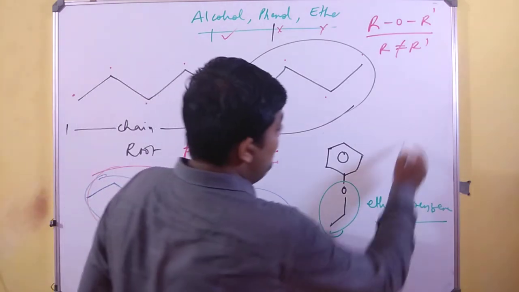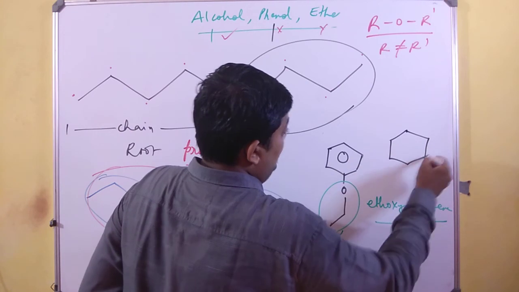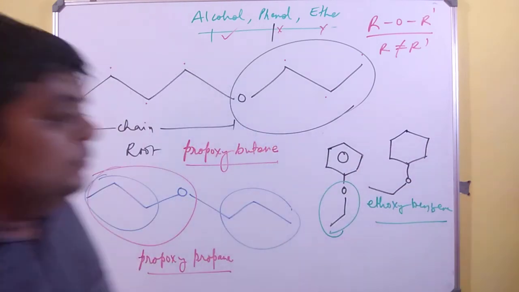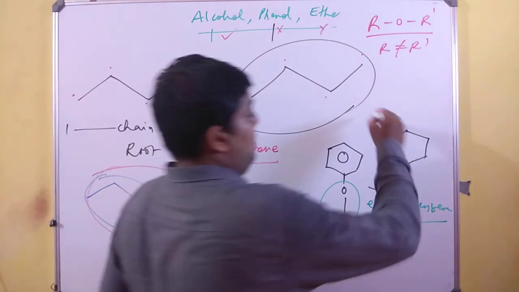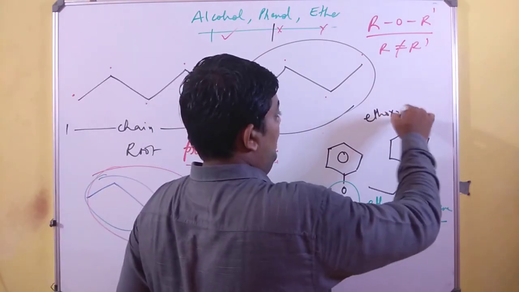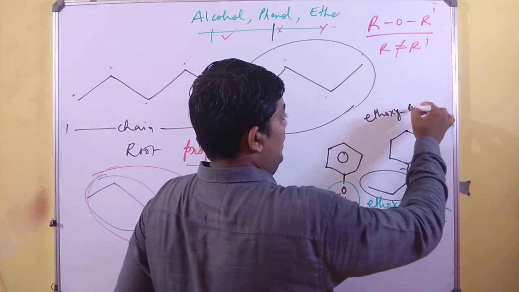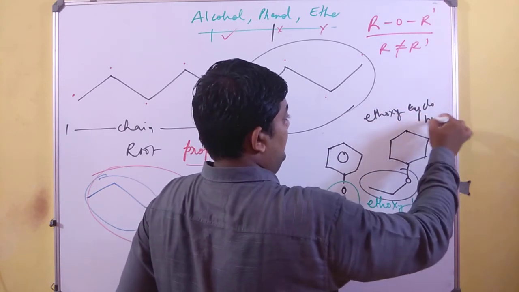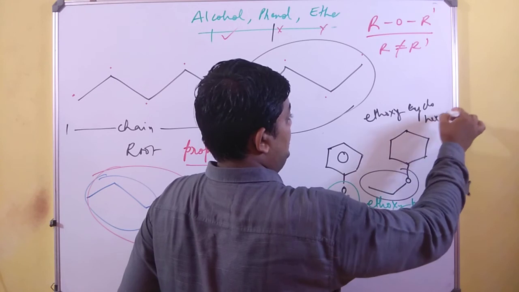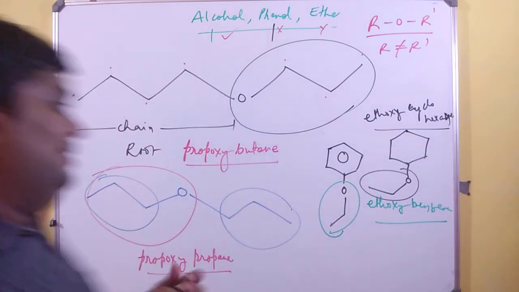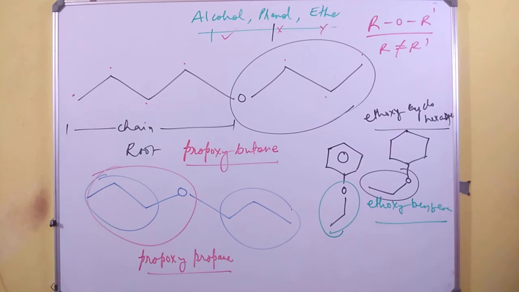Now a very simple change in the current example: it will still be ethoxy, but instead of benzene you will write cyclohexane, ethoxycyclohexane. So this is how it works.